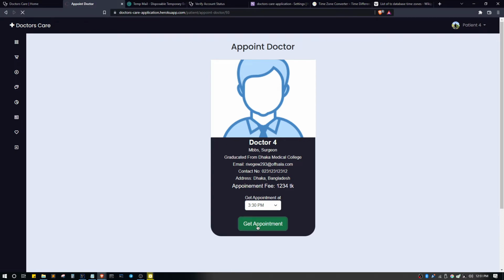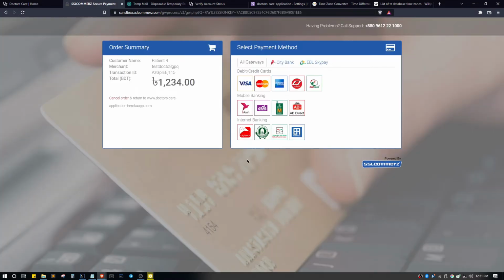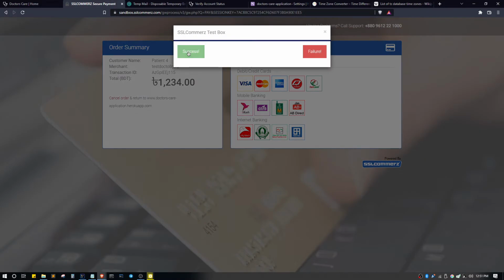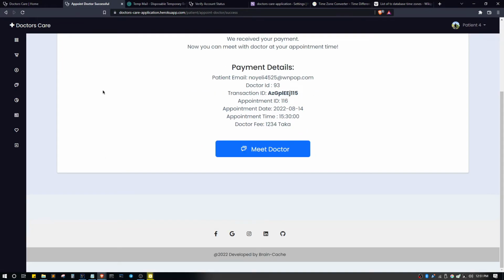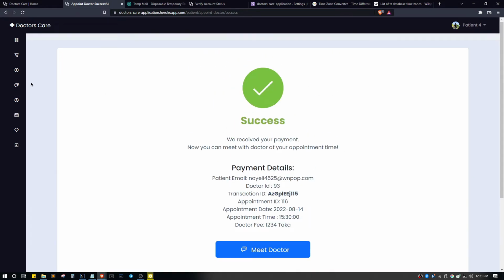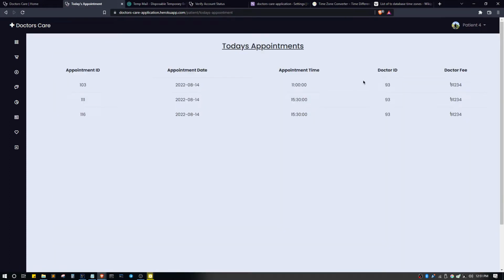After clicking on appointment, it will take us to the SSL Wireless payment gateway, from where we can make the payment. If the payment is successful, it will redirect us to the successful page. So we can see the payment is successful, and now we have successfully appointed the doctor. From today's appointments, we can see the list of today's appointments.